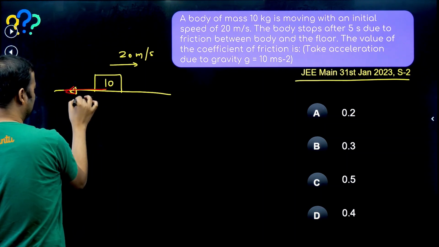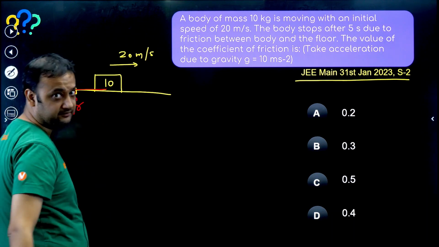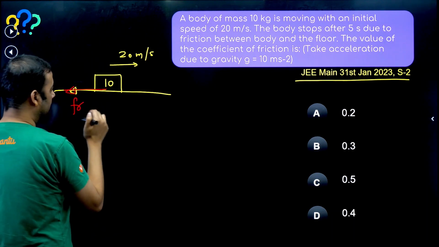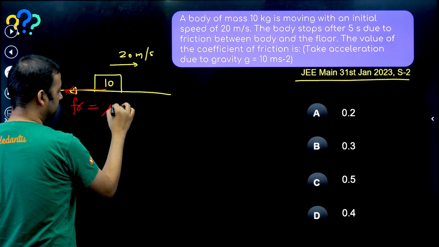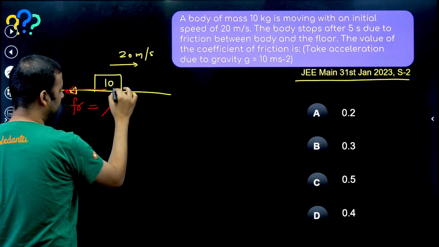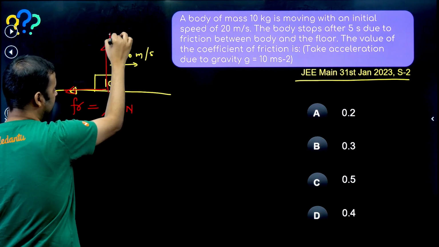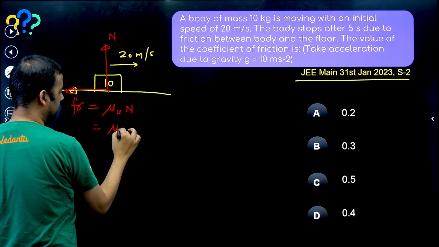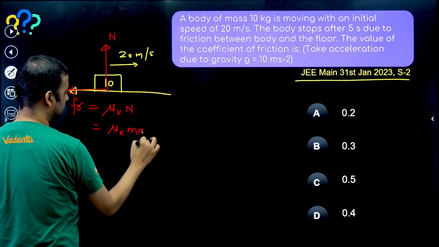Friction would be acting in the backward direction, and this will be kinetic friction. So that will be equal to mu k into normal reaction. And what is normal reaction, guys? Normal reaction will be mg. So we can say mu k into mg, right?